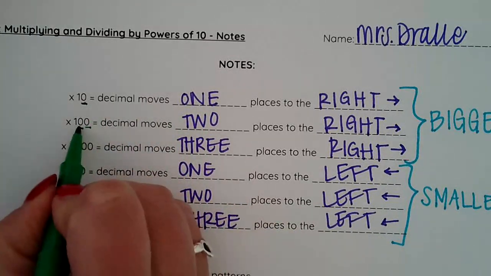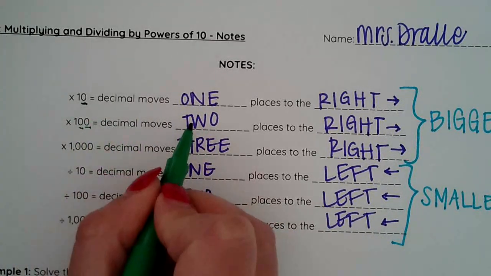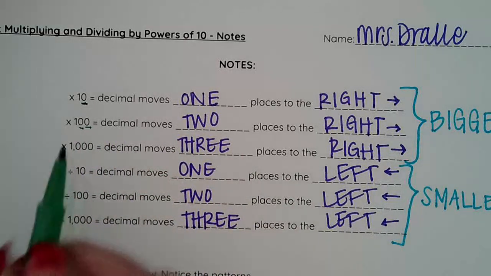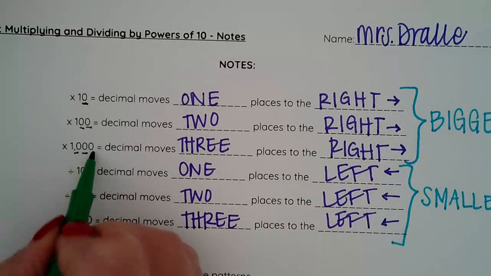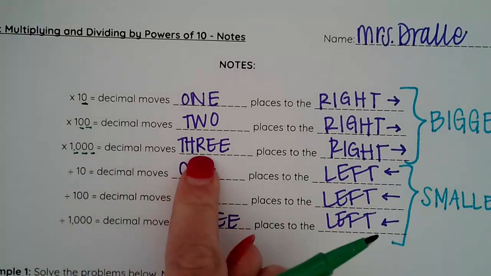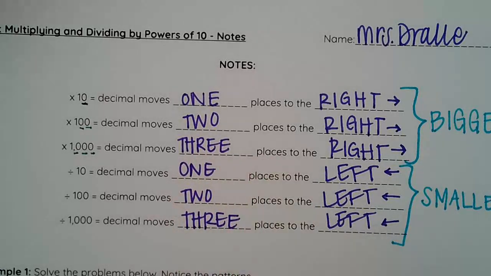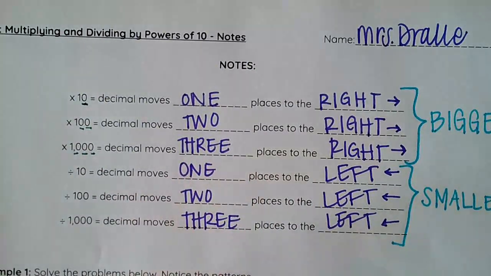When we have 100 with 2 zeros, we move the decimal 2 spots. With 1,000, we have 3 zeros, so we move our decimal 3 places. And that's the same with division. 1 zero means moving the decimal 1 place, 2 zeros, 2 places, 3 zeros, 3 decimal places.